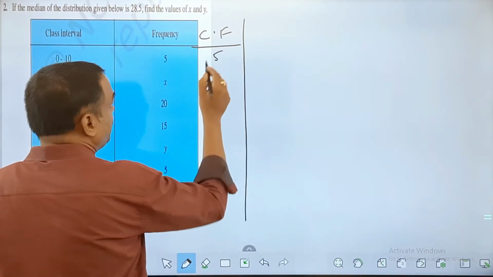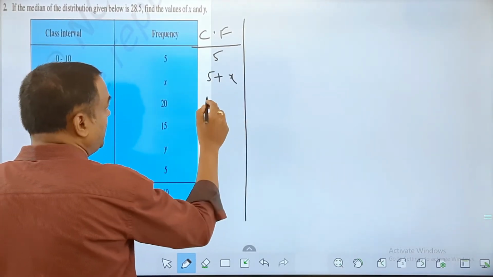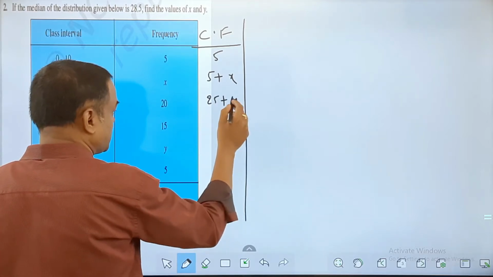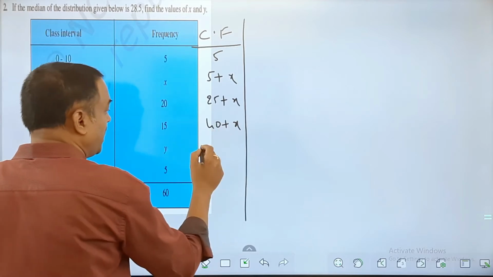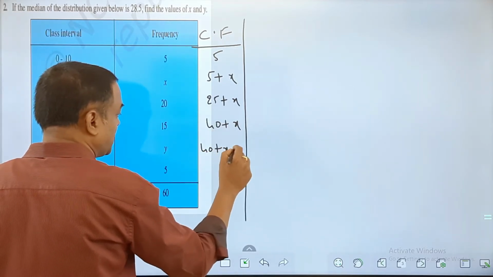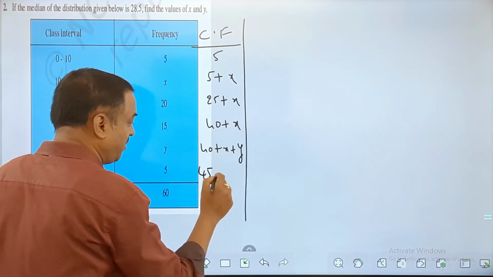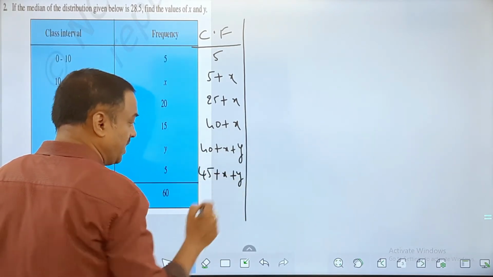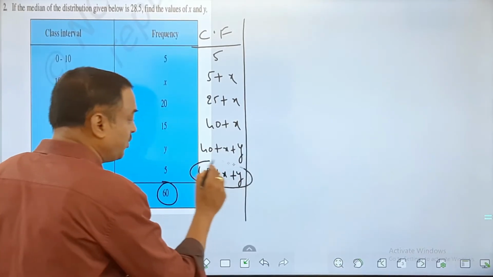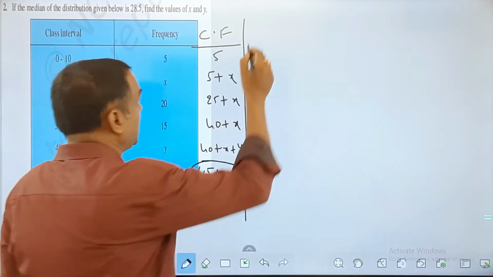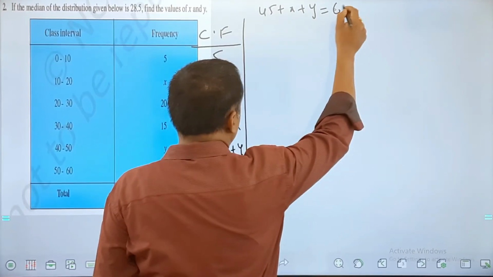This is 5 and plus x, so 5 plus x, and plus 20, this will be 25 plus x, then plus 15, 40 plus x, then y, this will be 40 plus x plus y, and then 5, it is 45 plus x plus y. And you all know, as I said, this value and this value both have to be equal. So I'll say 45 plus x plus y must be equal to how much?